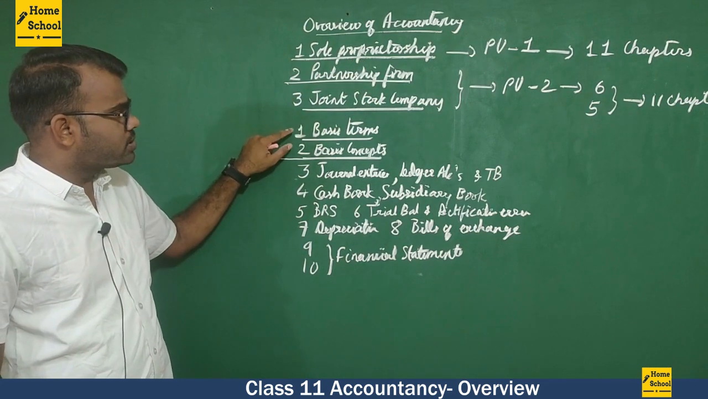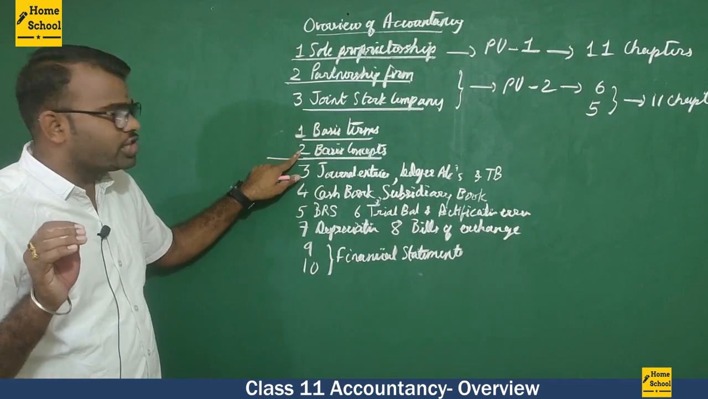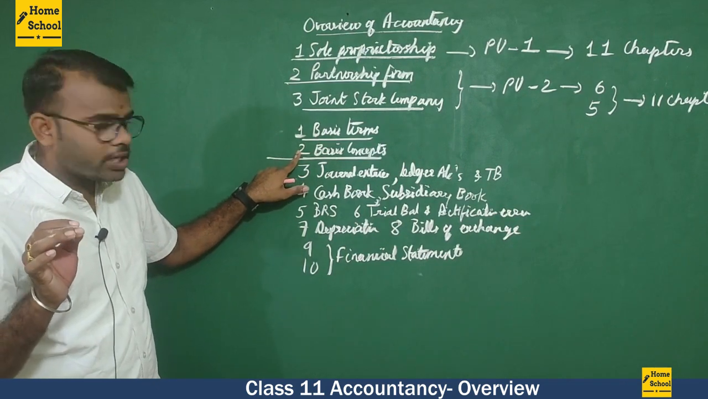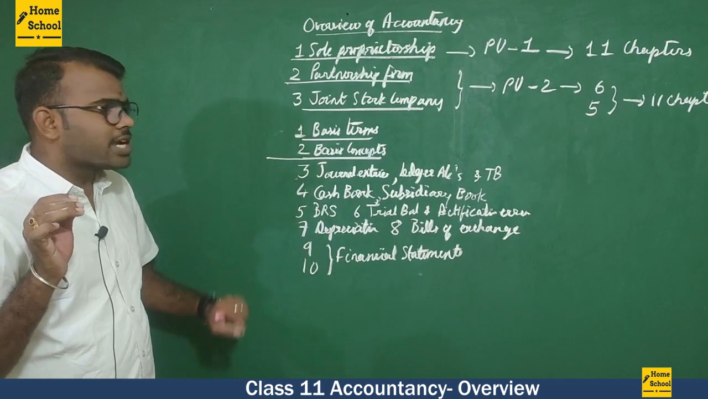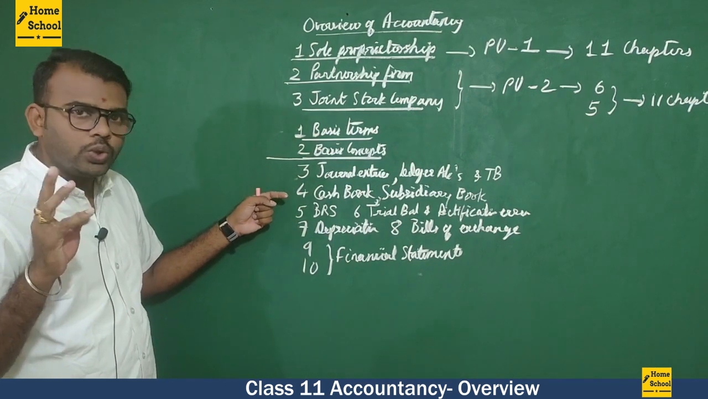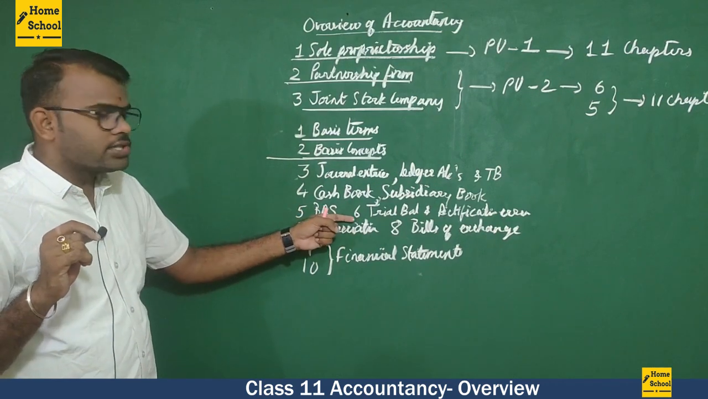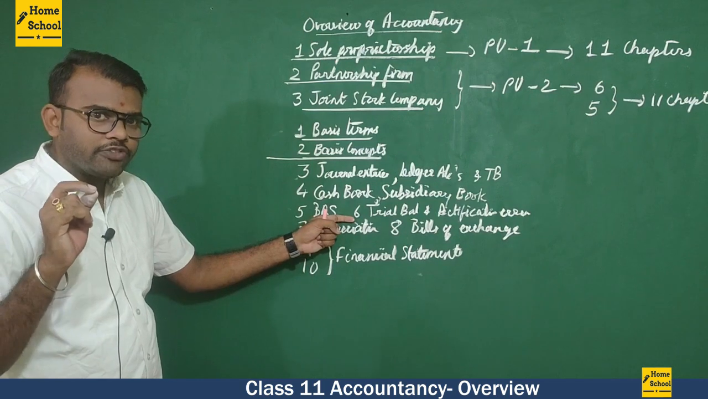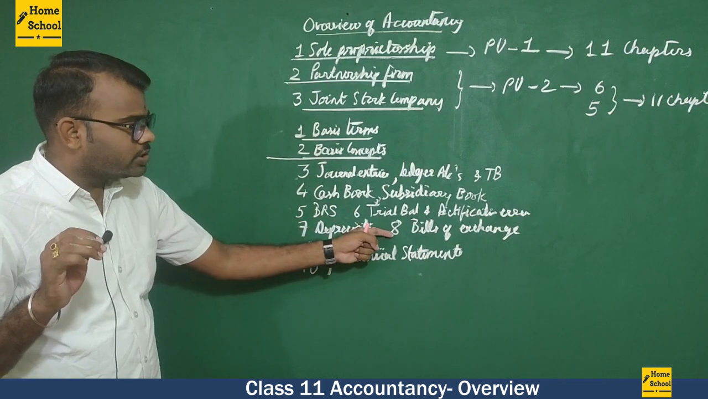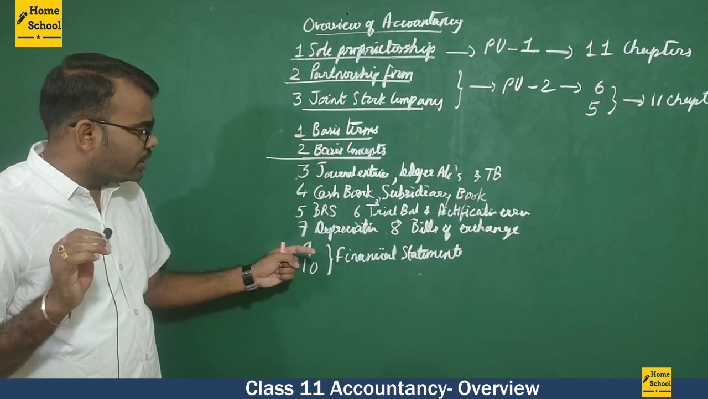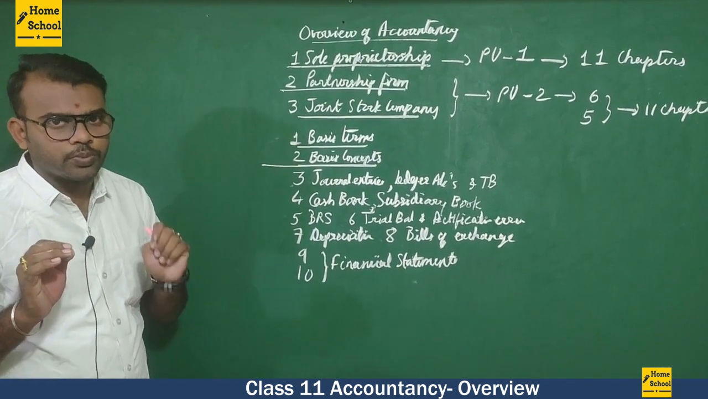Okay, so the first chapter is Introduction to Accounting. Second chapter is Theory Base of Accounting. Third chapter is Recording of Transaction 1. Fourth chapter is Recording of Transaction 2. Fifth chapter is Bank Reconciliation Statement. Sixth chapter is Trial Balance and Rectification of Errors. Seventh chapter is Depreciation. Eighth chapter is Bill of Exchange. Ninth is Financial Statement 1 and 10th is Financial Statement 2.